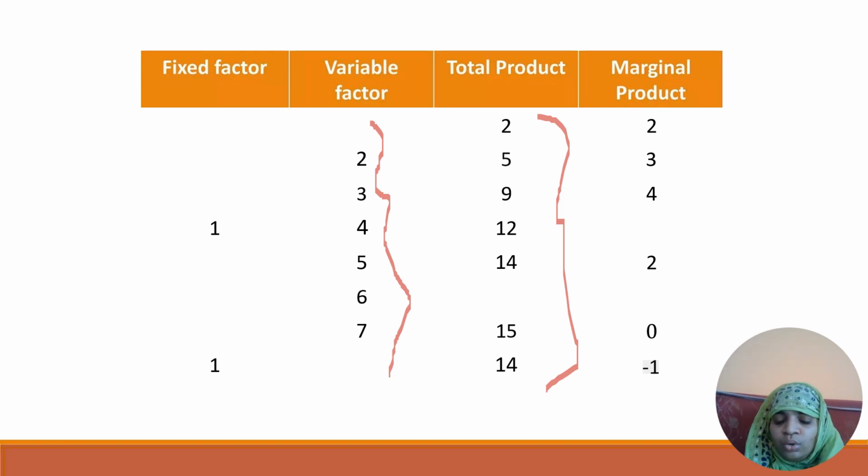So then 2, then we can subtract from the previous factor. There is no previous total product, no number was given for this. In the sense, the total productivity for 2 members, that output is 2. This is 2 minus 0 is 2, and 5 minus 2 is 3, 9 minus 5 is 4, and 12 minus 9, what is the value of 12 minus 9, it is